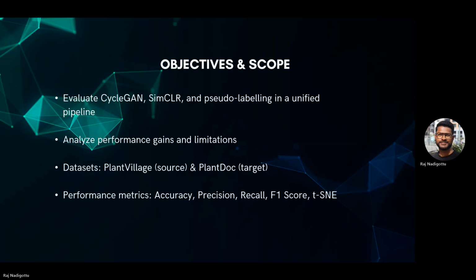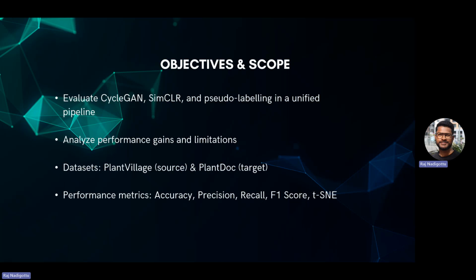So the objective is to implement UDA techniques such as CycleGAN, SimCLR, and pseudo labeling in a unified pipeline. Which means one after the other we will be implementing them, and after that we will analyze their performance gains after each technique. We will train and test the model after implementing each technique, and then we'll compare whether there are any gains in the accuracy, and if there are any limitations.